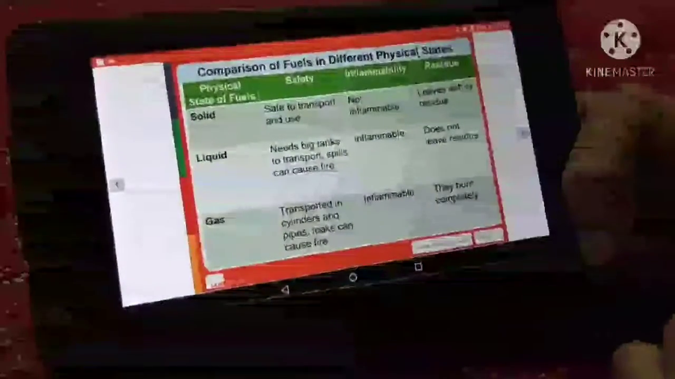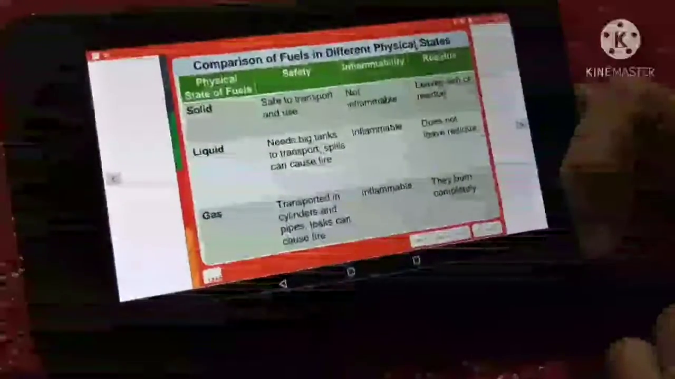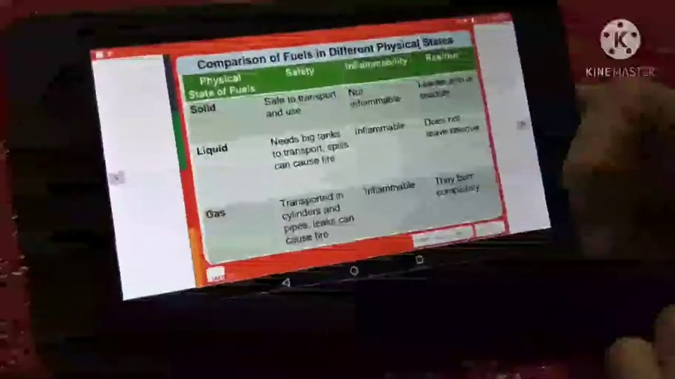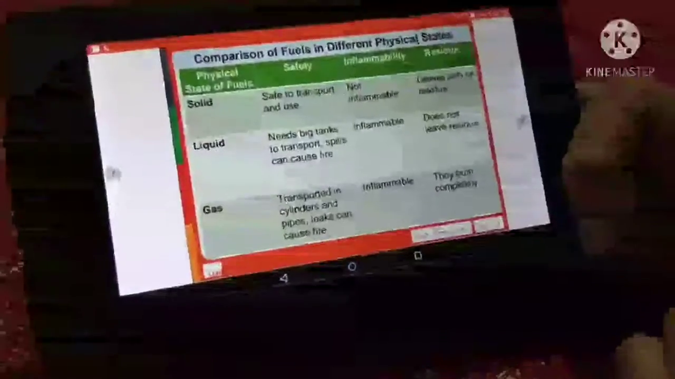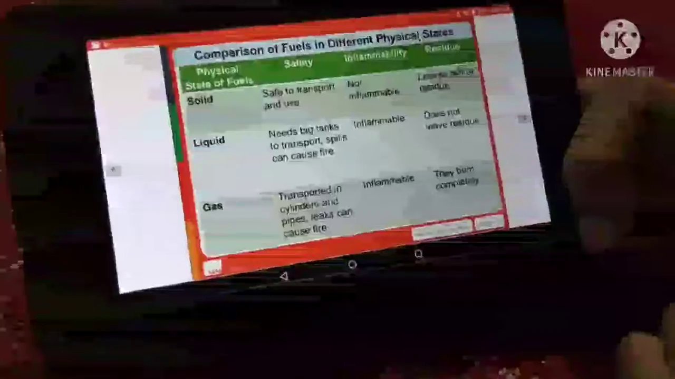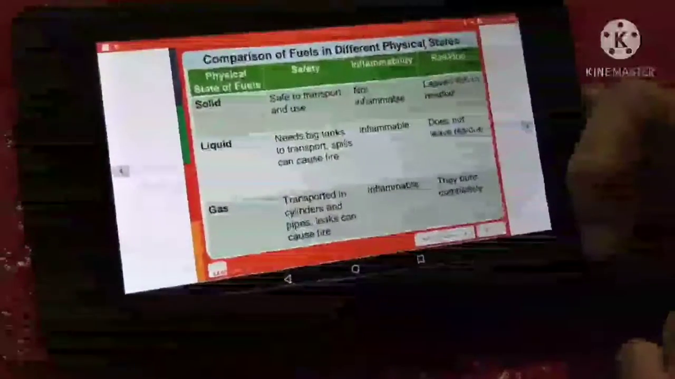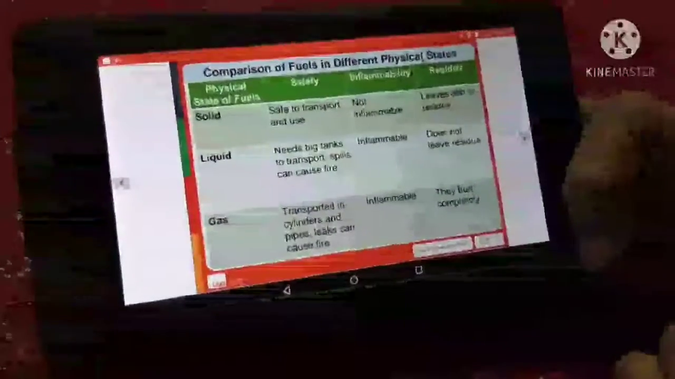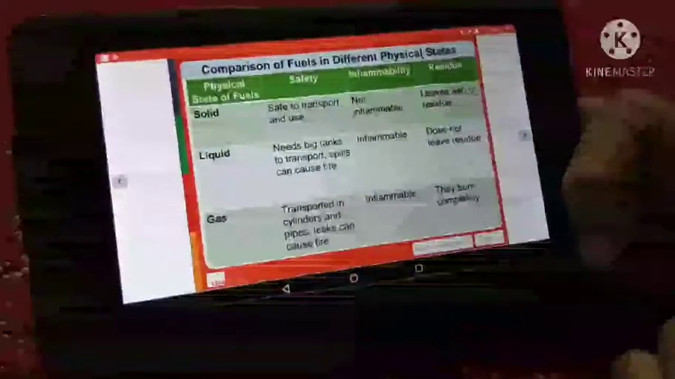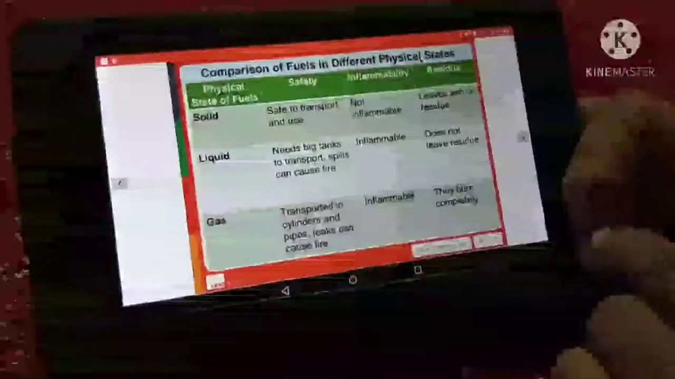Liquid: it needs big tanks to transport, spills can cause fire. Inflammability, it is inflammable, and residue, it does not leave any residue. Gas: it is transported in cylinders and pipes. Leaks can cause fire. It is inflammable and it burns completely.